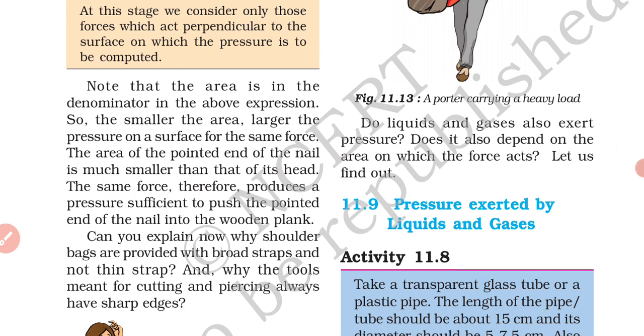Why? Due to the less pressure exerted by the wide straps, because the area in the case of wide straps is large. The area of the wide straps is large, so the pressure exerted in that case will be less, because pressure and area are inversely proportional to each other.